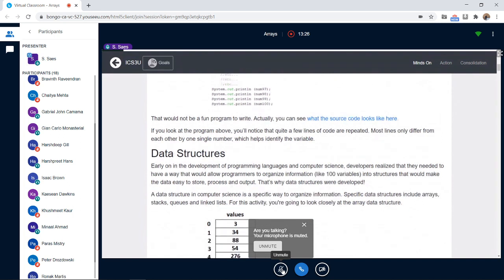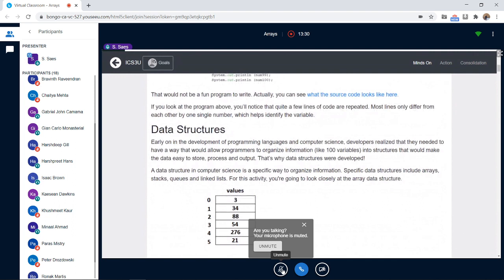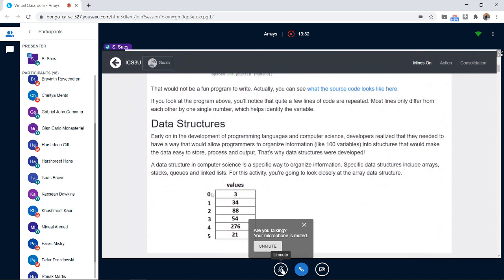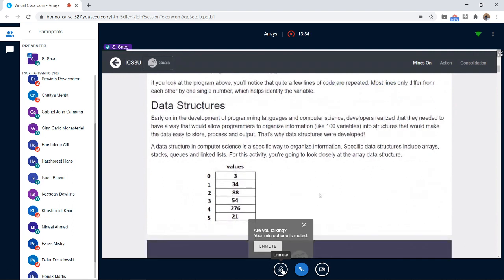But what is an array? The array is a kind of data structure, and it looks like either a column or a row of information. There are some specific things about arrays. First of all, arrays have to have a name. Like here, the name of the array is values.